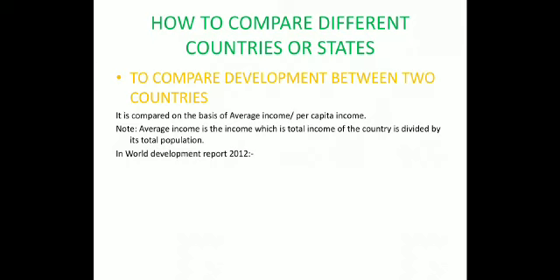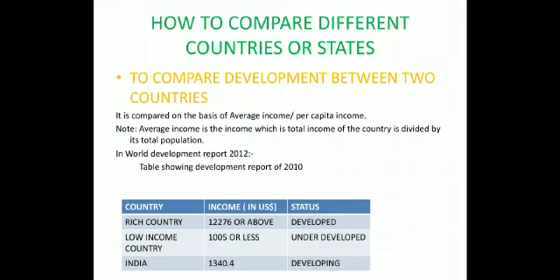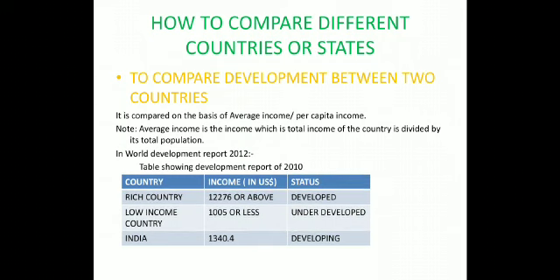Now students, I am going to take a report of 2012 developed by the World Development Report. On the basis of that, I am going to take data of 2010. On that data, I have made a table of some rich and low income countries and compared these with India. From the World Development Report, we get that a rich country has an average income of about 12,276 US dollars or above.